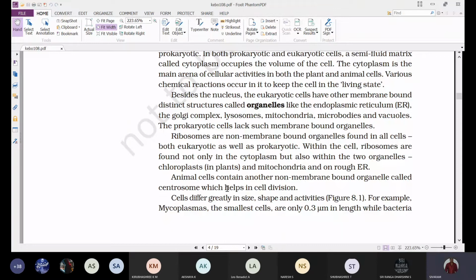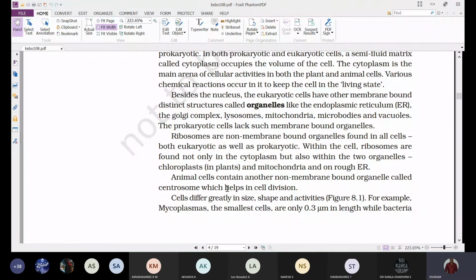Such membrane bound organelles are absent in prokaryotes, and these membrane bound organelles are present in eukaryotes, like endoplasmic reticulum, Golgi complex, microbodies, lysosomes, mitochondria, vacuoles. And next, along with this, there are some non-membrane bound organelles. That means they are not surrounded by a membrane.